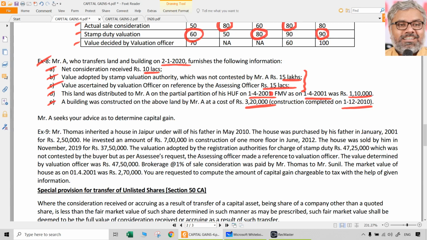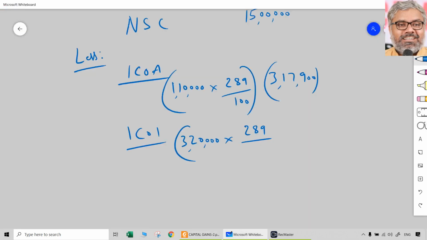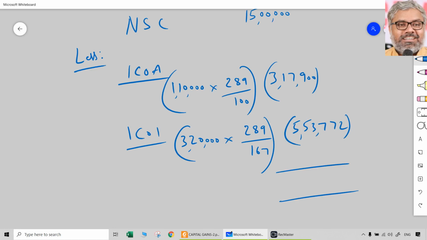the year, you have to look at which year this is. 2010-11 financial year. Always you have to identify from the date and month. So 2010-11, what is the CII? 167. Then you do the calculation. 3,20,000 into 289 divided by 167. That comes to around 5,53,772. That's all.